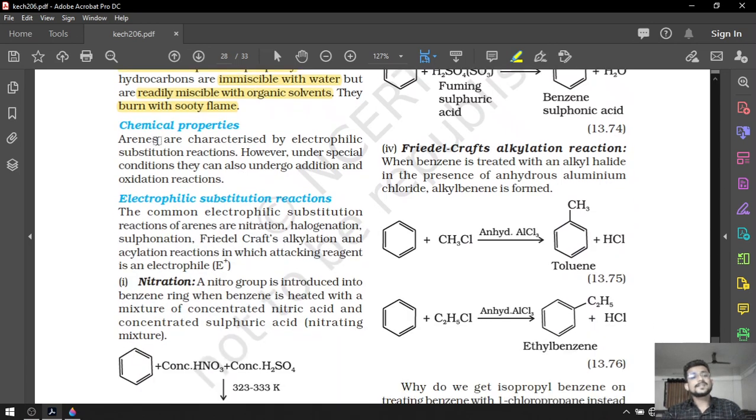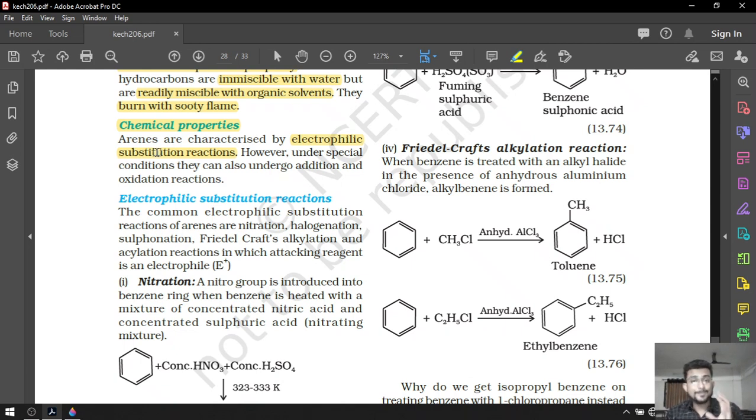After that, let's discuss the chemical properties of benzene. Arenes, or aromatic compounds, are characterized by electrophilic substitution reactions. Look at the word substitution reaction. Although benzene has 3 alternate pi bonds, benzene does not give addition reactions. Why?